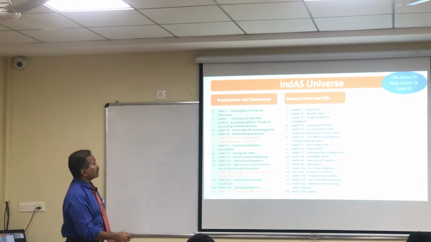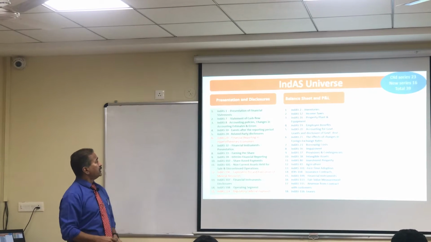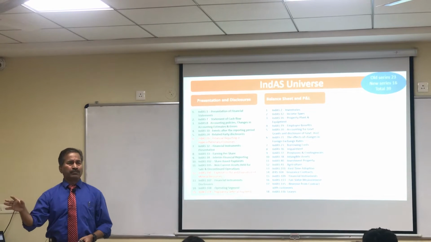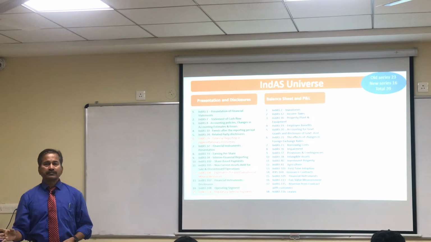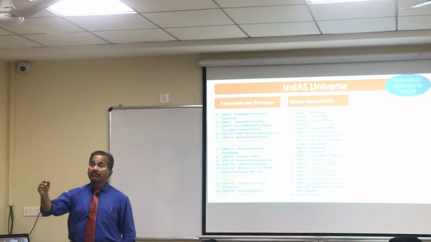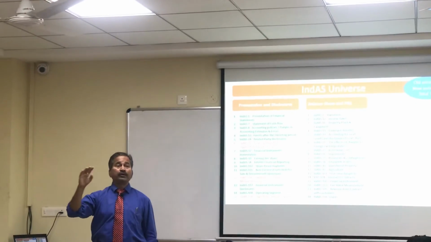Then you have IndAS 36, which is on impairment. Any idea what? I'm sure all of you would know what is impairment. You know what is impairment? When the market value is less than the book value. Market value is less than the book value. Very good. What else?